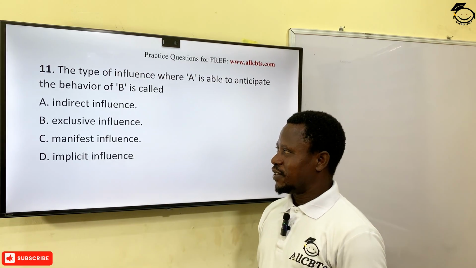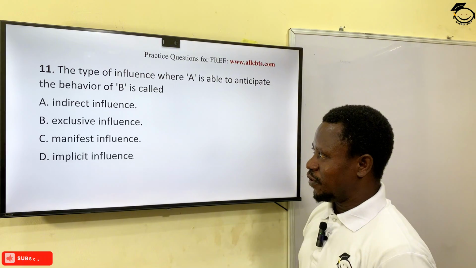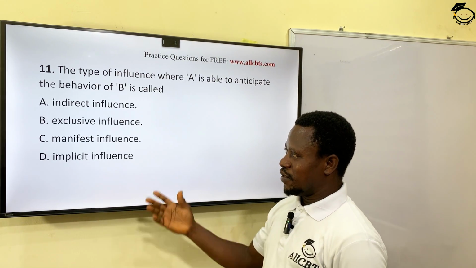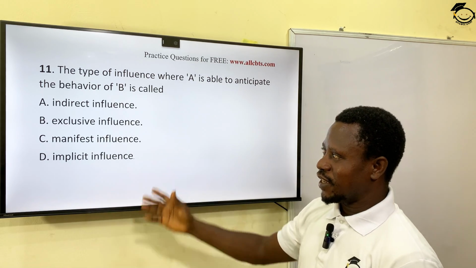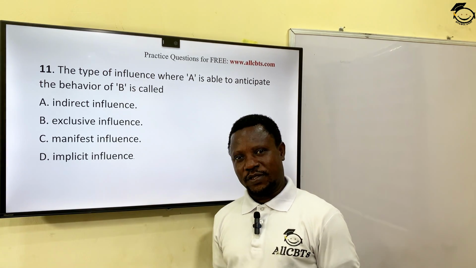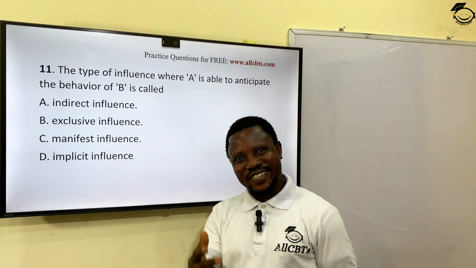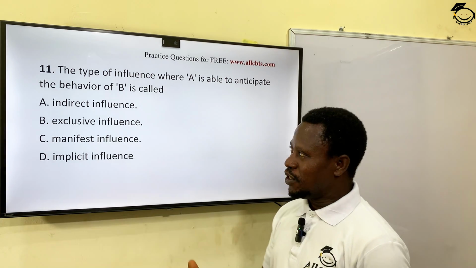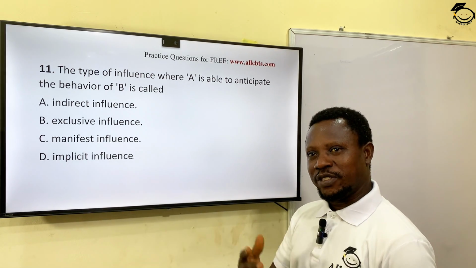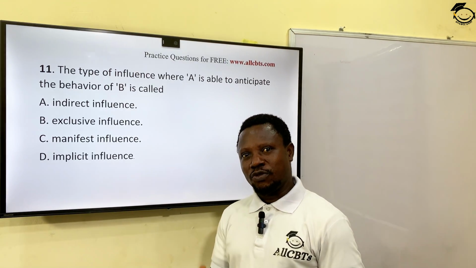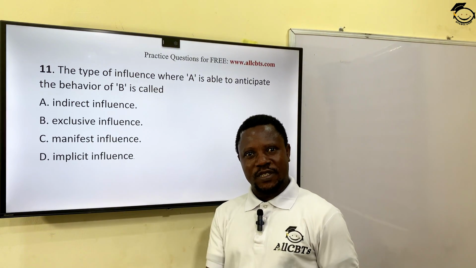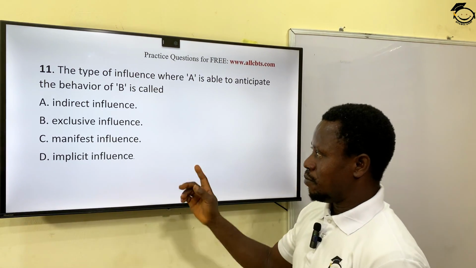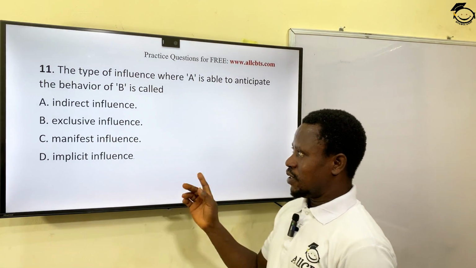Indirect influence, exclusive influence, manifest influence, implicit influence. The correct answer here is manifest influence. Manifest influence is a direct influence. It means in one way or the other, you must have encountered the person before and be able to what? To predict how the person behaves, right? Manifest influence. That's the most correct answer.